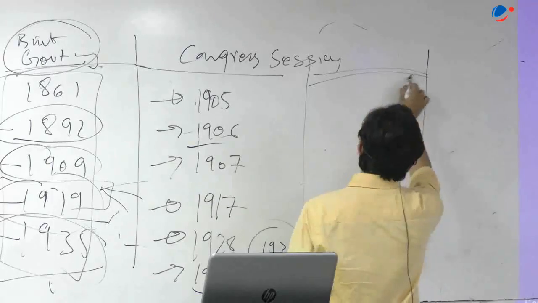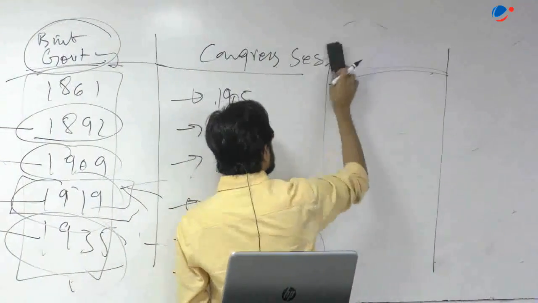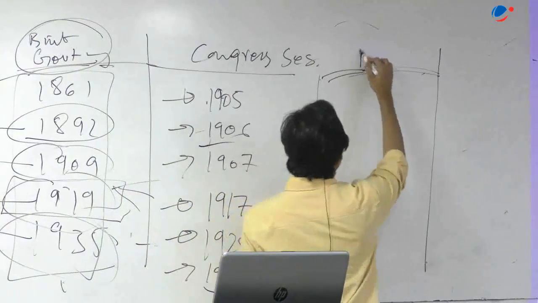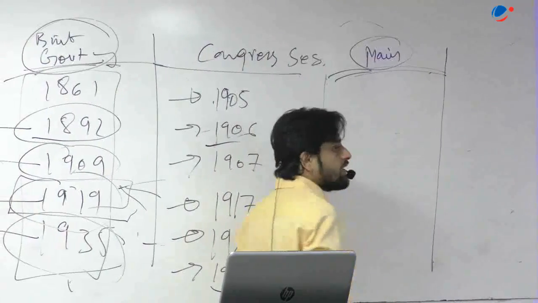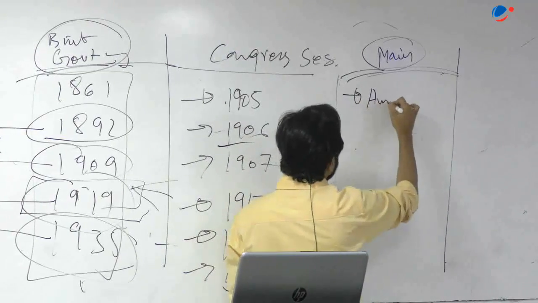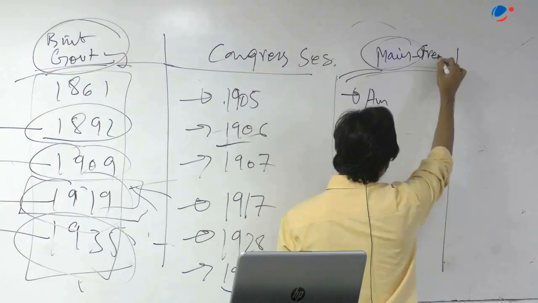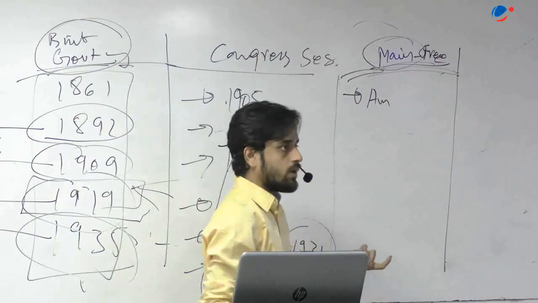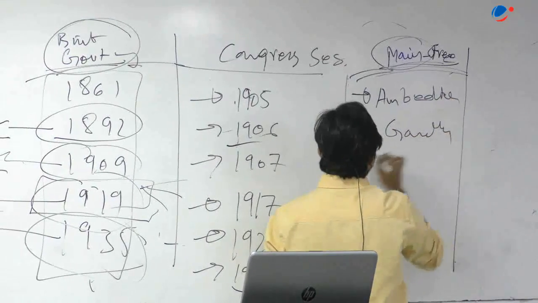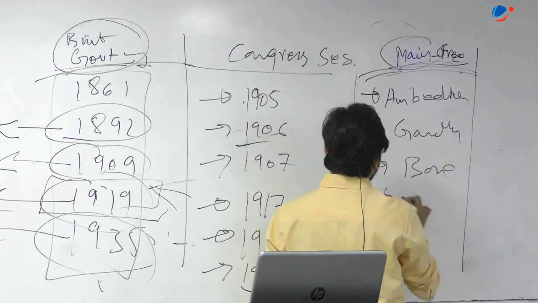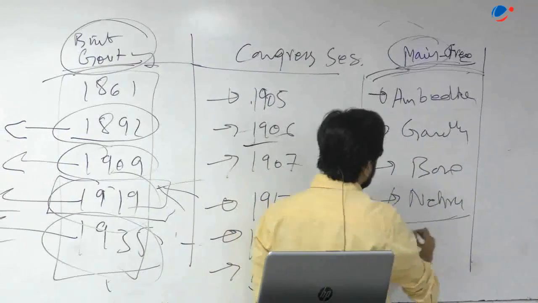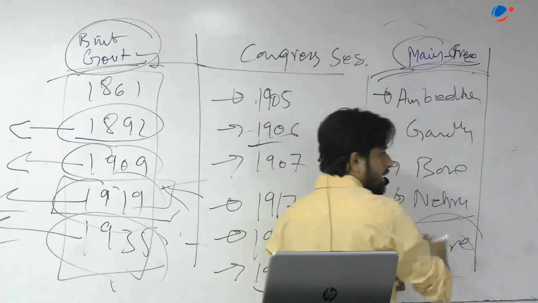The third important category of things that you need to know is, and this is important primarily from the mains point of view, and that is certain key issues. Okay, so for example, and here for example, and this is our main freedom fighters in terms of their political viewpoints. Okay, so Ambedkar, Gandhi, Bose, Nehru, at least this much. I would add Tagore also. You can use Tagore in ethics also.